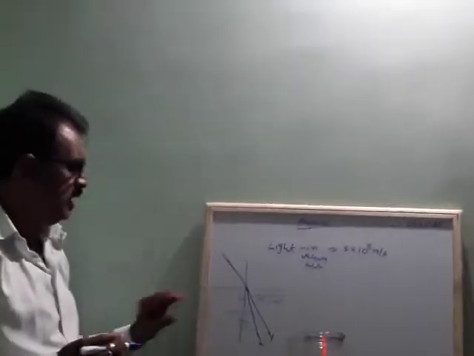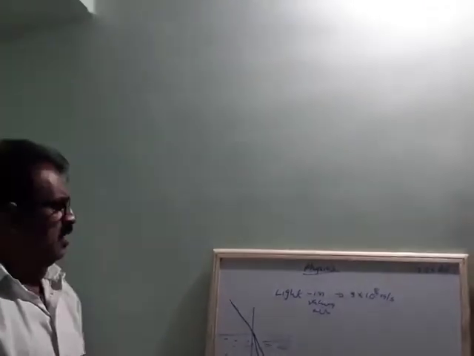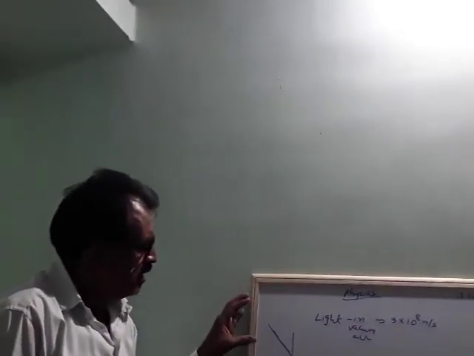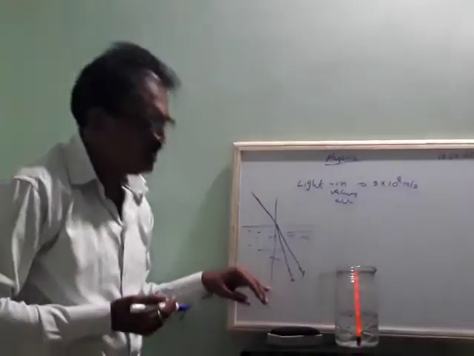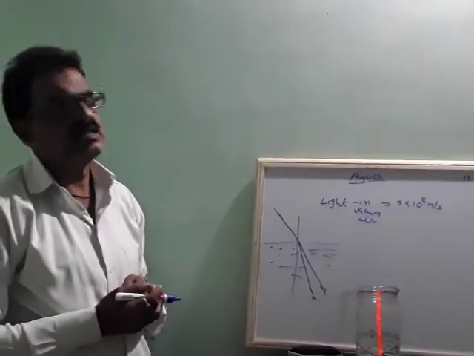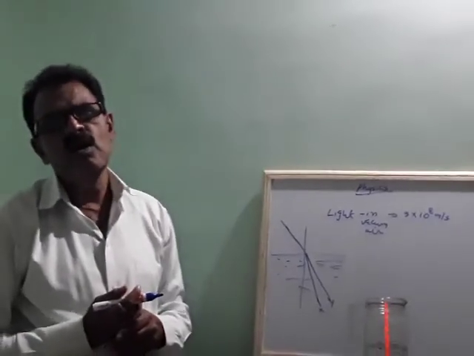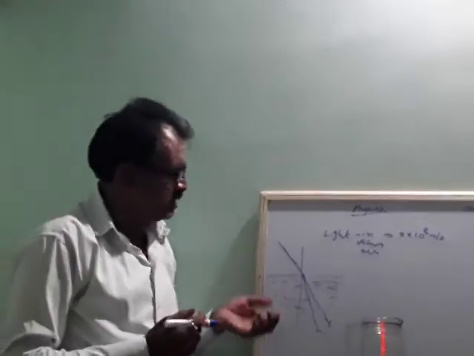When a medium is rarer, the speed of light is more than in the denser medium. Optically we use this word because it is the study of light and its behavior.